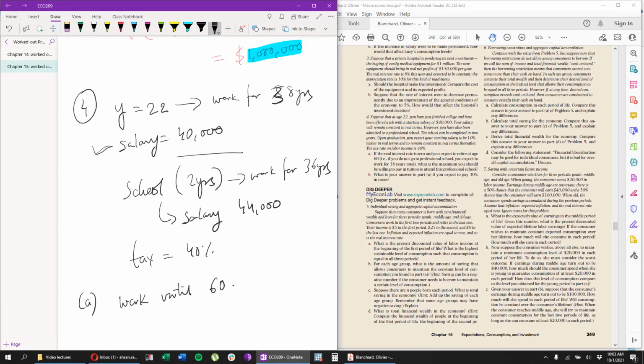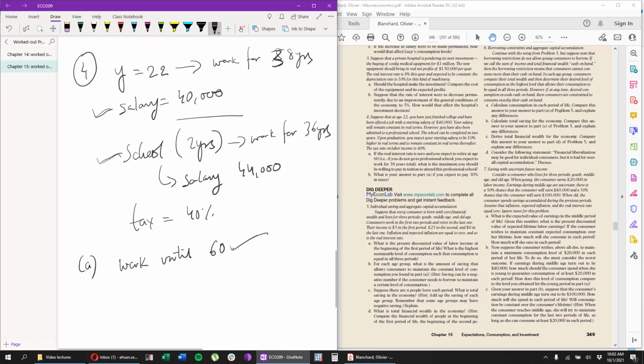Or what you can do is you can go back to school, get a master's degree. That will take 2 years. And when you start working, you will be earning 44,000. Okay. And you want to retire at 60. So the question is whether you should go to school or not for that 2 years. And for that, what will have to happen is that this 2 years that you are sacrificing, you are not earning anything.